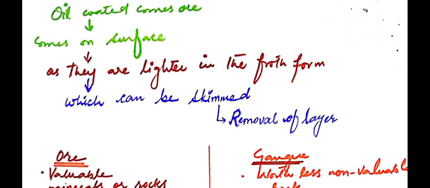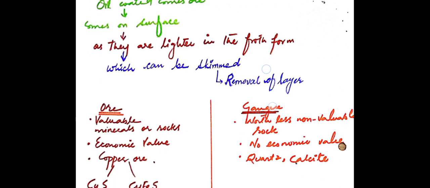Skimmed means the removal of the layer which contains the ore wetted with the oil. As they become lighter, on shaking with the compressed air they come towards the surface, after which they can be easily skimmed. In this way, by the process of froth flotation, concentration of ore can be carried out.